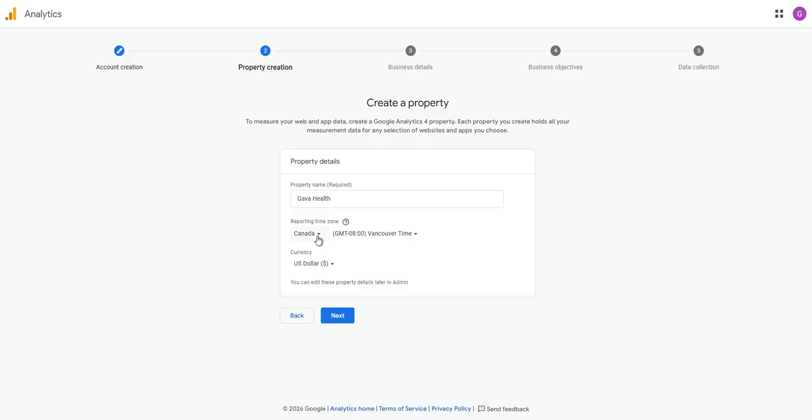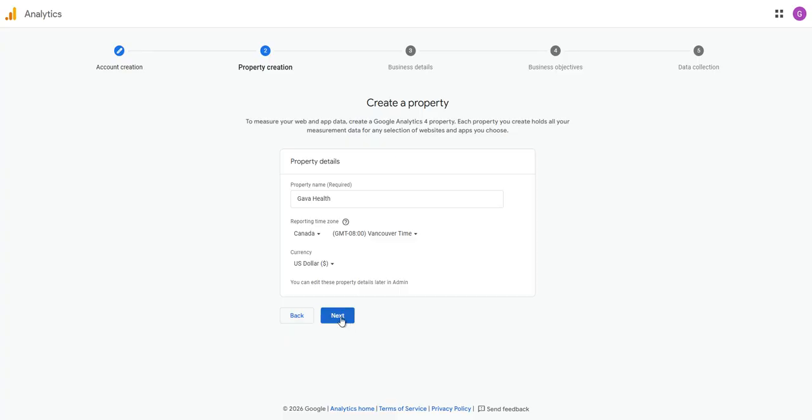If you're living in South Africa, you put South Africa, so that for the reporting time you'll know what time actually works best for you from analytics, how many people visit your website, etc. And through Google Ads, you'll be able to concentrate your campaigns at a specific time according to your time zone. You can change that, and you can change the currency later.